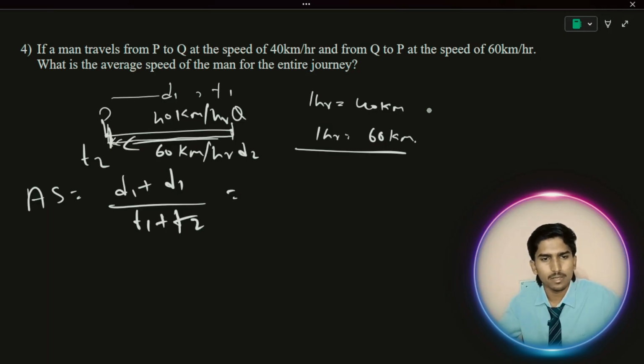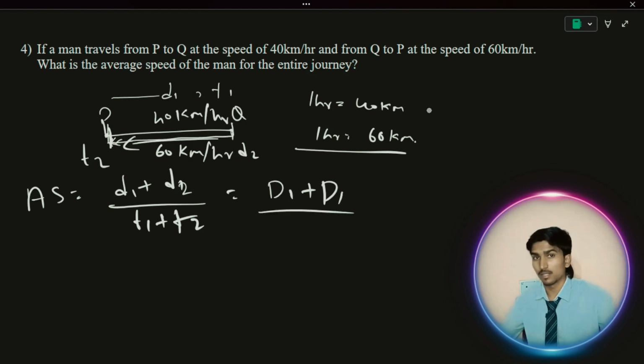It is not given, so let's keep D1 only. We can consider D2 as D1, because it is the same distance. Using common sense matters sometimes, because P to Q and Q to P is the same distance. So we take both as D or D1.